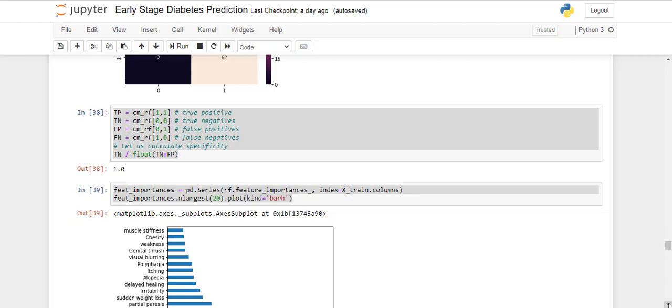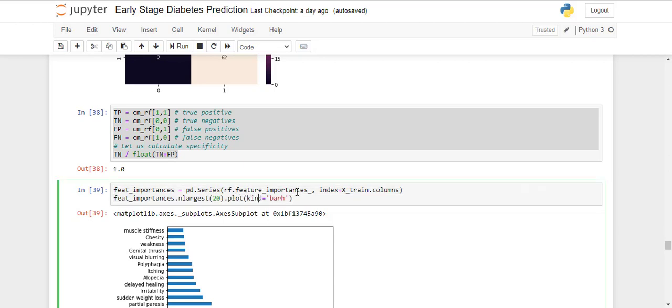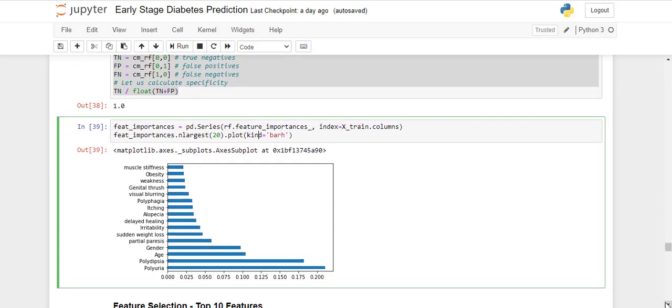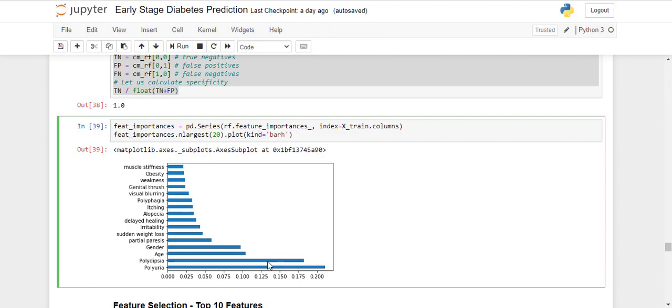Next, we'll be seeing what the important features are in terms of random forest. Random forest comes with a property known as feature importance. We can see what features are contributing more towards the prediction. As we can see here, polyuria is best, then polydipsia, then age, then gender, then partial paresis, and then sudden weight loss. So our top five features are polyuria, polydipsia, age, gender, and partial paresis.